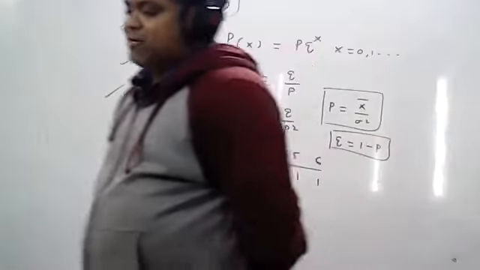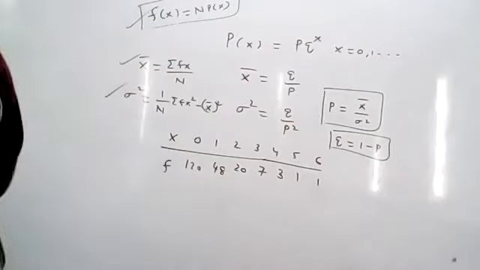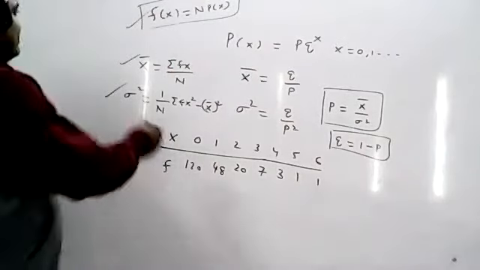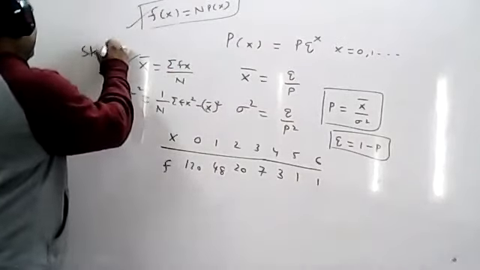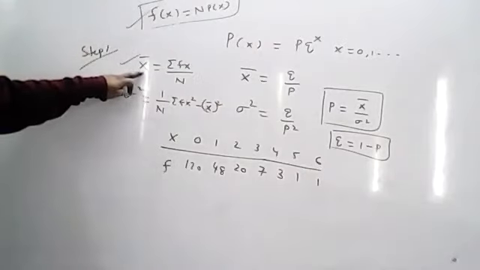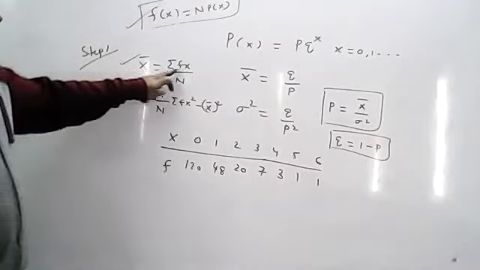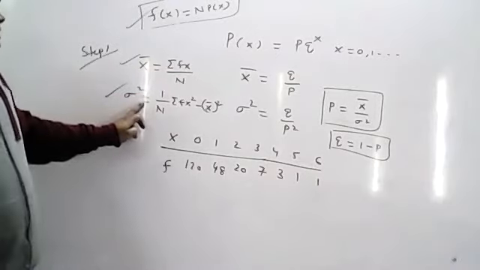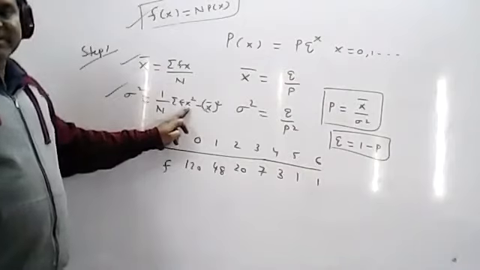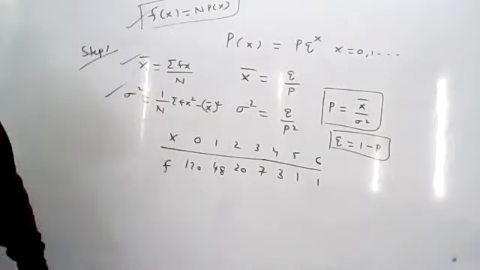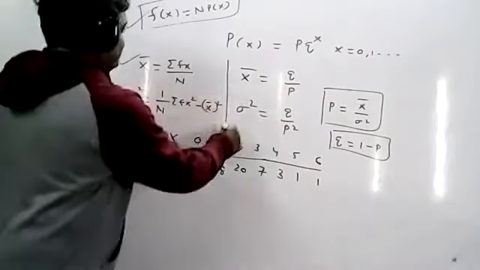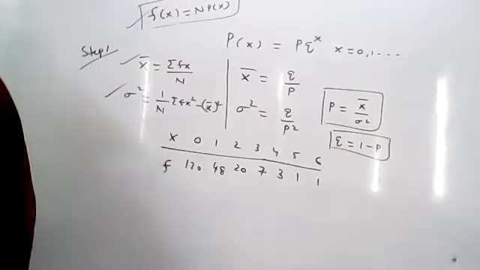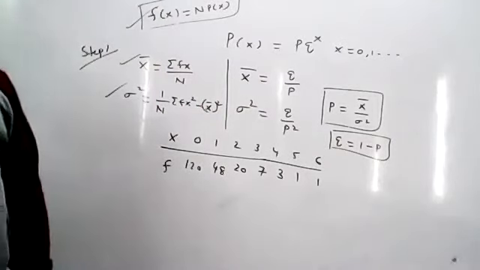Step number 1: calculate mean and variance by using x bar equal to summation of x by n, and sigma square equal to 1 by n summation of x square minus x bar whole square. Now step number 1 is completed.